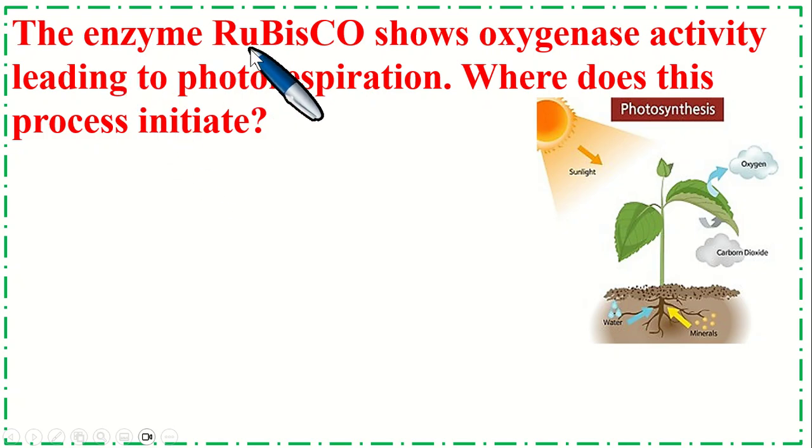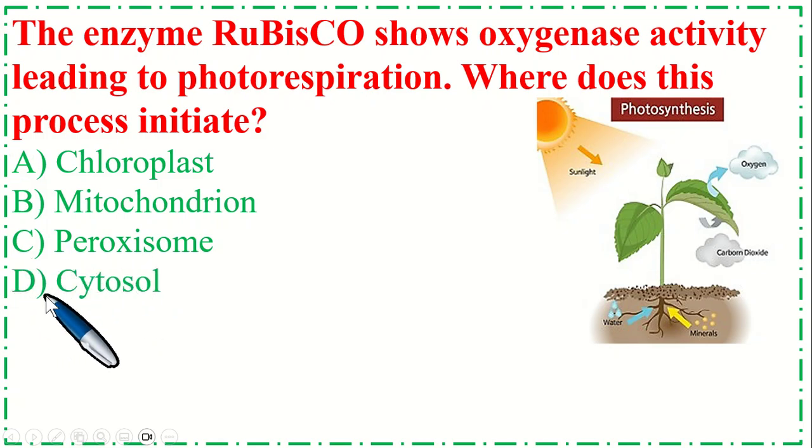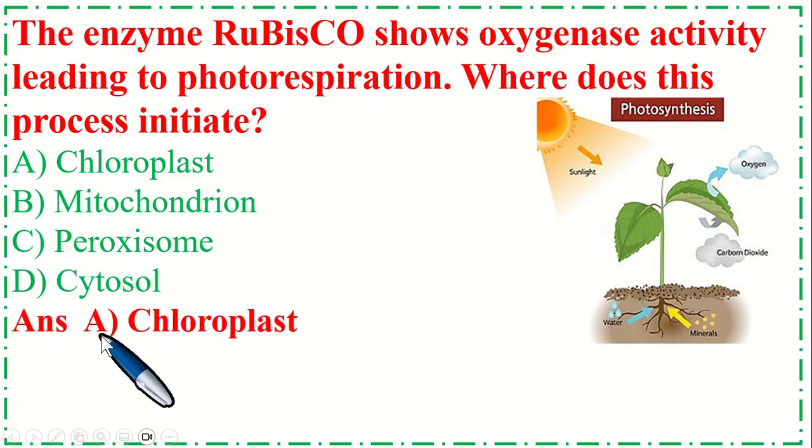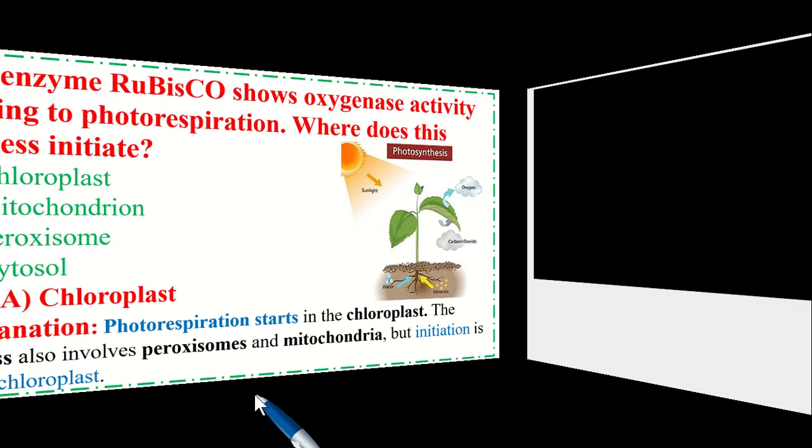The enzyme Rubisco shows oxygenase activity leading to photorespiration. Where does this process initiate? Option A, chloroplast, B, mitochondria, C, peroxisome, and option D, cytosol. So the correct option is A, chloroplast. Photorespiration starts in the chloroplast. The process also involves peroxisomes and mitochondria, but initiation is in the chloroplast.